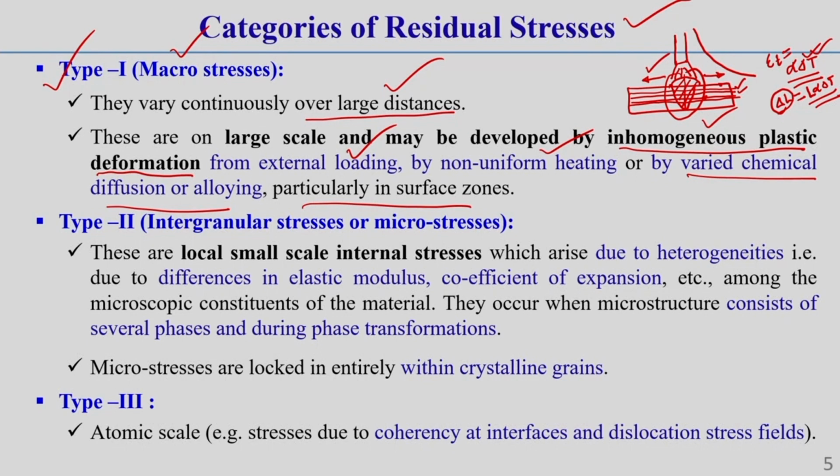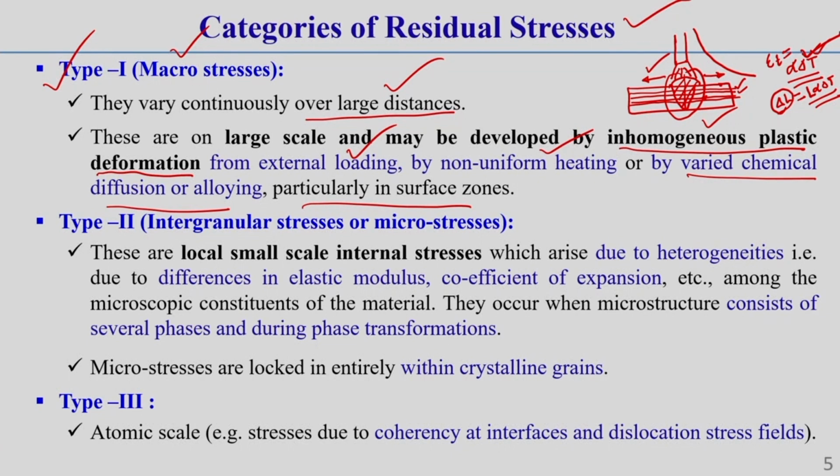This can arise due to temperature distribution, due to inhomogeneous external loading, or due to varied chemical diffusion. Varied chemical diffusion means a material can be made of different alloying elements.